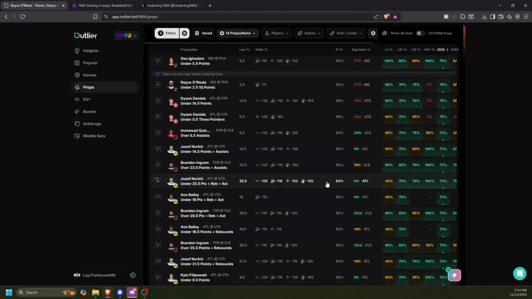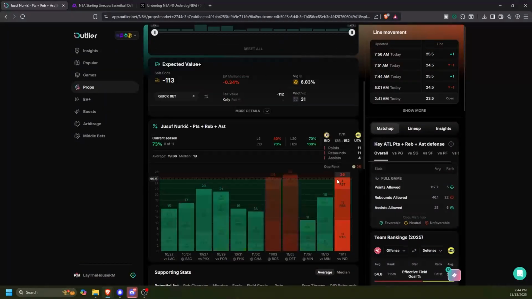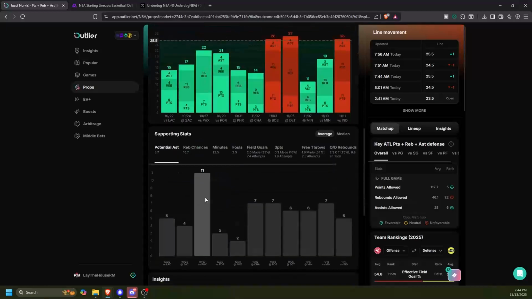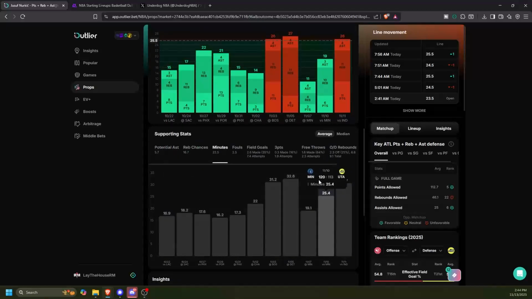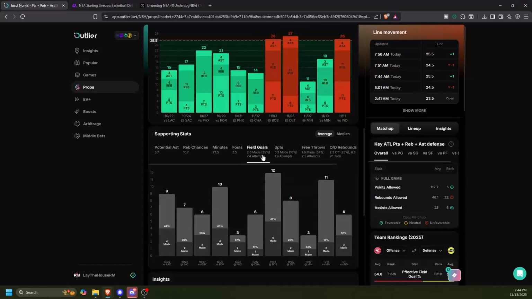Nurkic, he's been a guy I've been looking at recently. His line's 25.5 on the PRA. He went over last game, over for a couple games. You see his minutes though. It really just depends. If he's gonna get 30 minutes, he has a chance to go over. But even then, it's not easy for him to go over on his PRA.